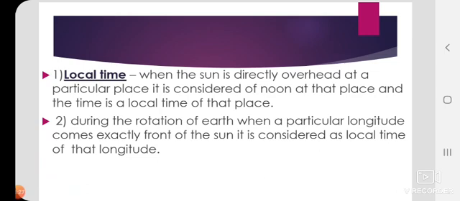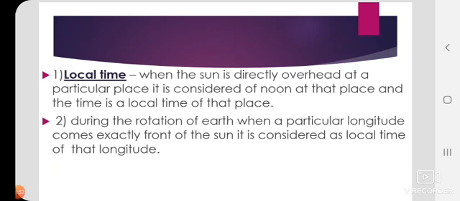Now when the sun is directly overhead at a particular place, it is considered noon time at that place, and that time is the local time of that place. When the sun is overhead at that place, that time is considered the local time of that place, right?